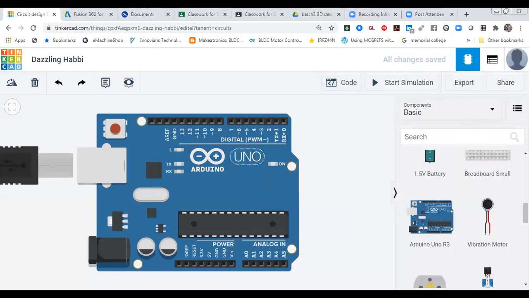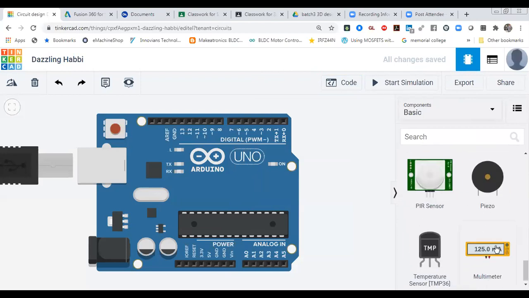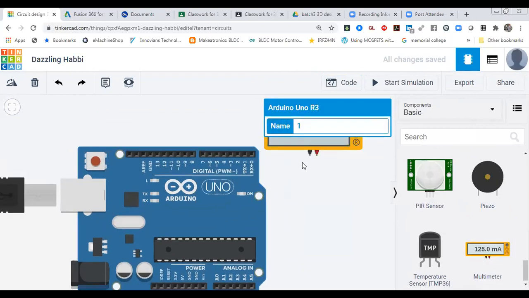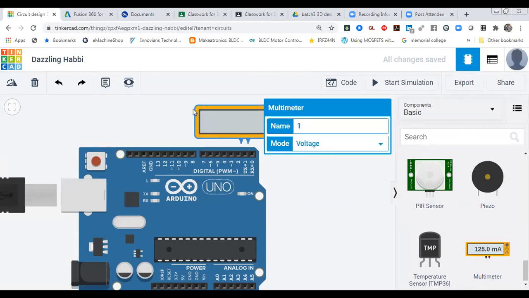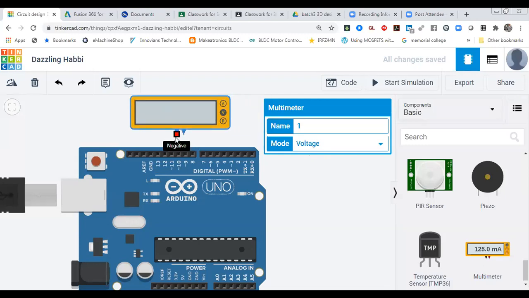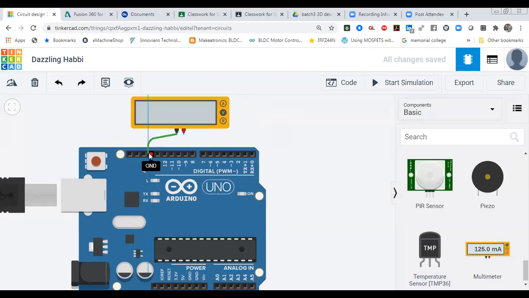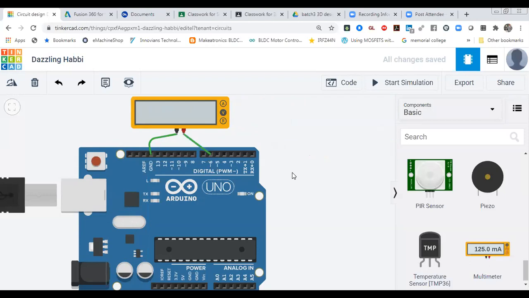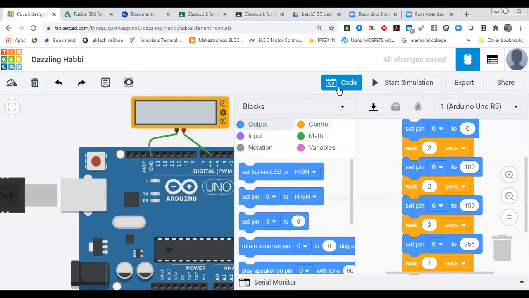So this output, how you can check how much output voltage is coming? For that you can use a multimeter. And now I'm going to show the waveform also, how the waveform is coming. So let's do it. Over here what I'm going to do, I'm going to connect my multimeter with my pin number 6. I have used 6 number pin. So this one is 6 number pin, that is a PWM pin, the tilde sign representing PWM. Okay, so over here, this one is my code.